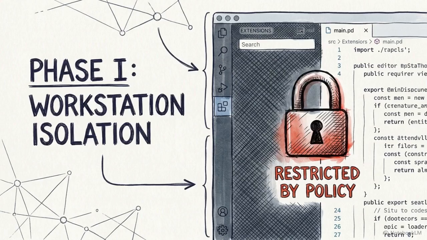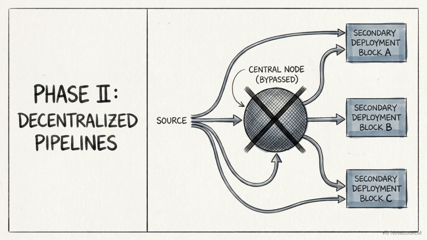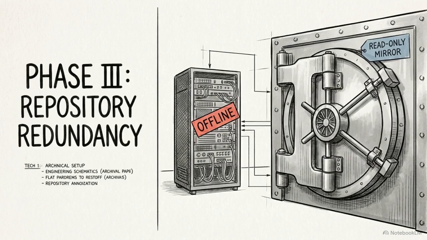Step 1 is enforcing zero trust on the developer workstation. This requires aggressively auditing and restricting IDE extension manifests. Step 2 is decentralizing deployment trust. Migrate single point of failure deployment logic away from centralized GitHub Actions triggers. Step 3 is implementing robust, read-only fallback mirrors to protect critical infrastructure from sudden upstream history corruption.